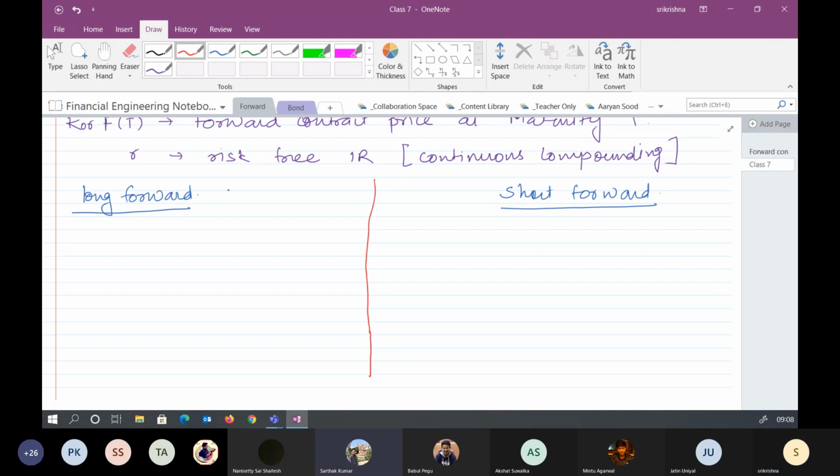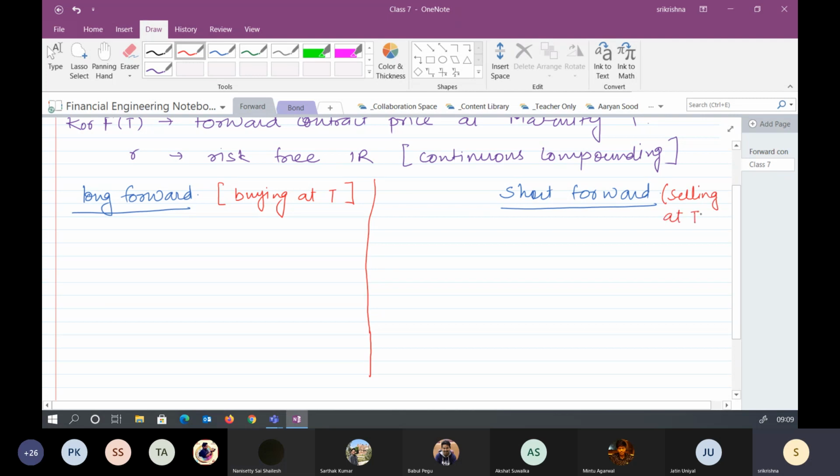So we are thinking of buying the futures contracts. So we are buying the asset at capital T. And when we say it's a short forward, we are selling at capital T. So with respect to the forward contract, if we have a long forward, we are buying at capital T, and if it is a short forward, we are selling at capital T.